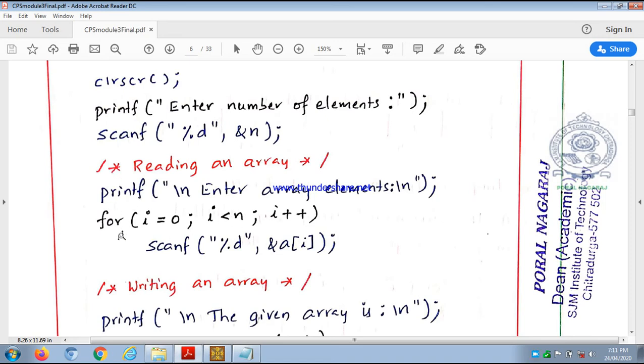So this code is common. We have to input the elements. How many elements do we have to input? Because scanf means we have to input the elements. We have to give the element. How many elements do we have to give?